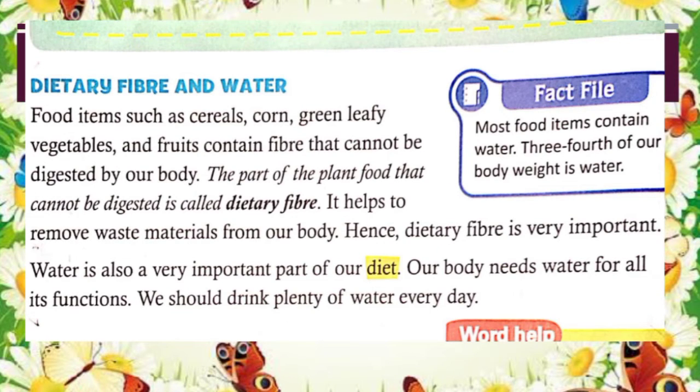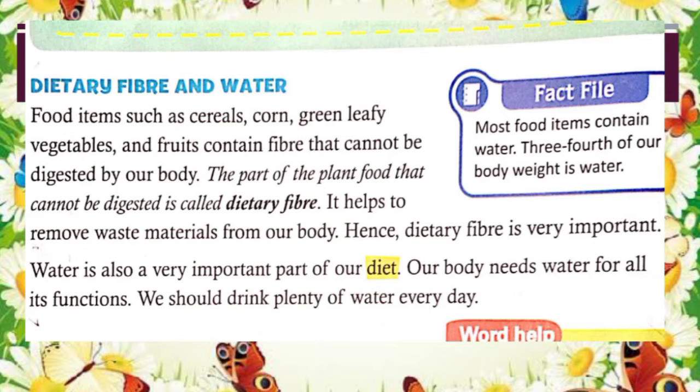Now next, dietary fiber and water. Food items such as cereals, corn, green leafy vegetables and fruit contain fibers that cannot be digested by our body.